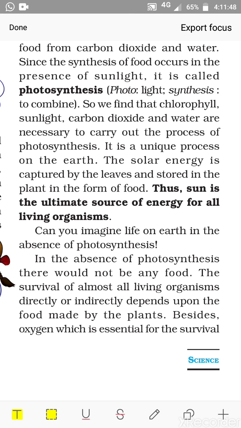Now when the plants are eaten by the animals, the energy which was stored in the plant body passes on to the animal body. So the animals can utilize that energy which they get from the food. But from where did the plant get the energy? The plant got it from the sun. So we say the sun is the ultimate source of energy for all living organisms.